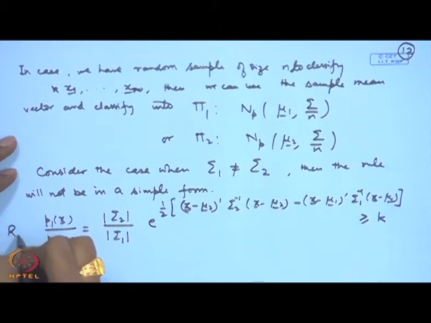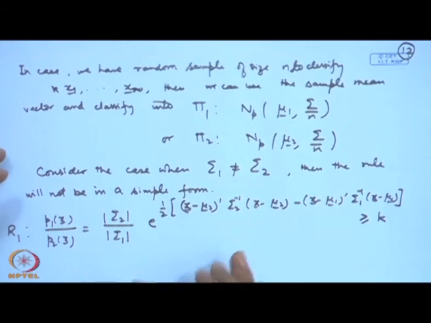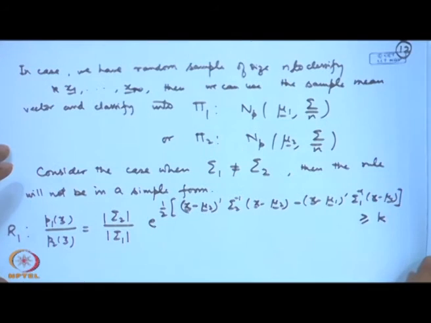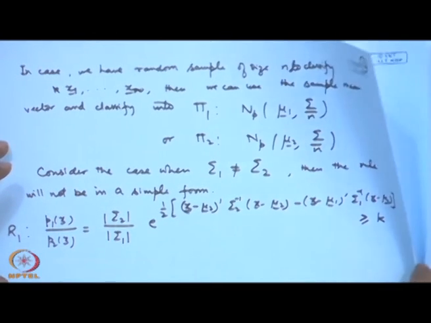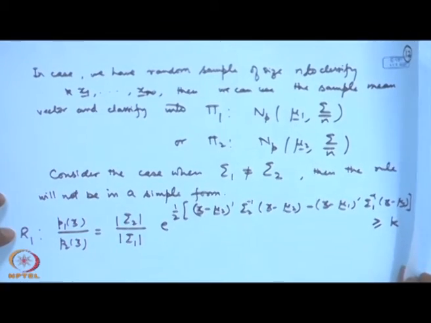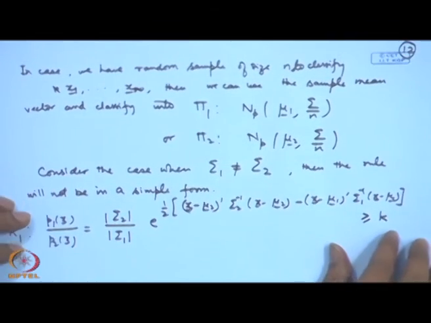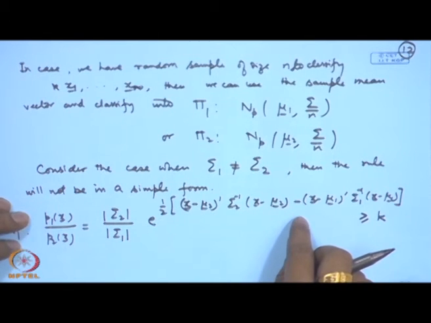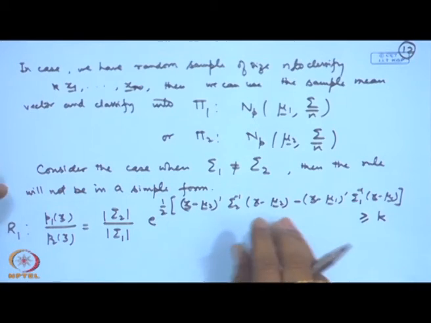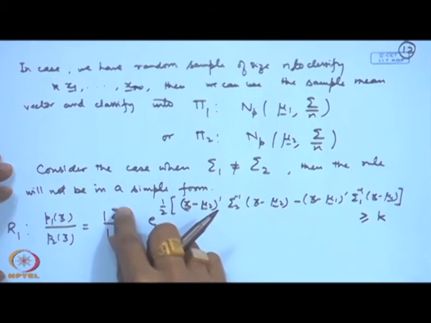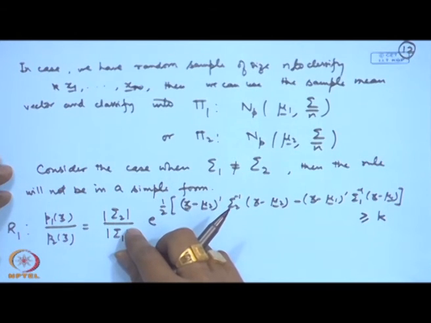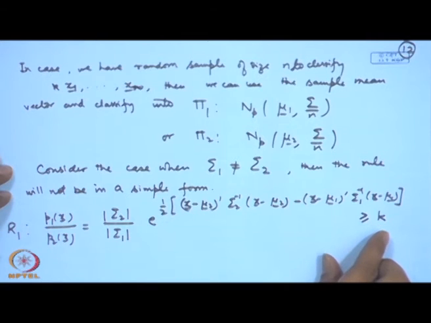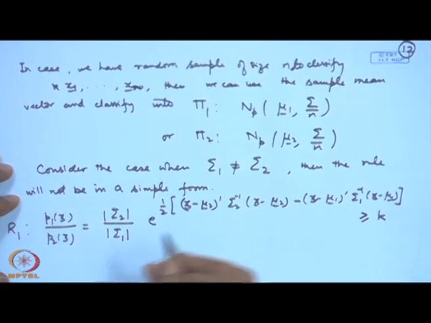So, this is the classification procedure into R1. That means, you classify the observation as into pi 1 if this condition is satisfied. That means, if it is greater than k. Now, unlike the previous case, here the terms cannot be cancelled and we do not have very convenient forms actually. Of course, for given sigma 1 and sigma 2, these are some constants, I can adjust it to the right hand side. Okay. So, I can still say take log here.